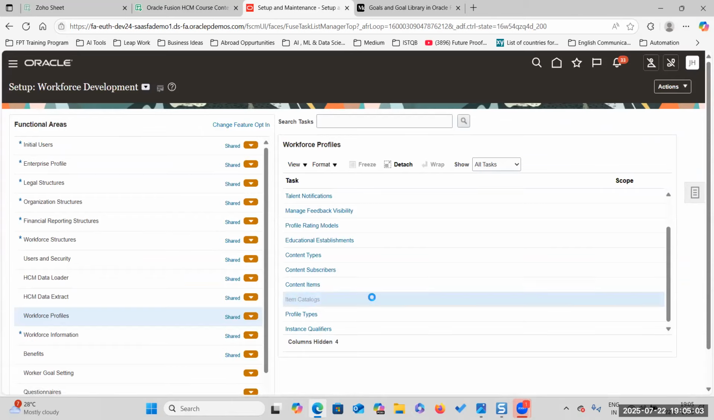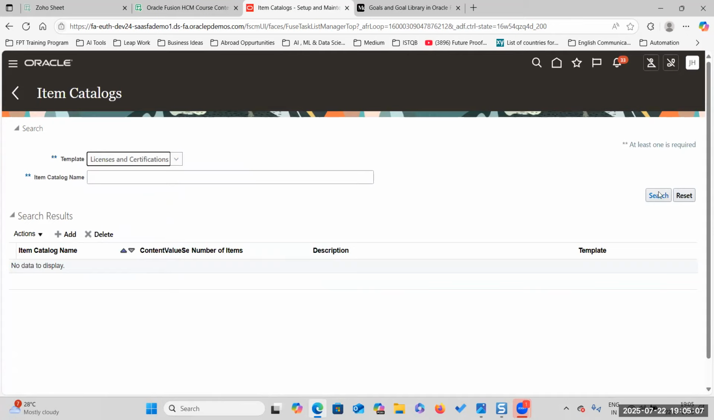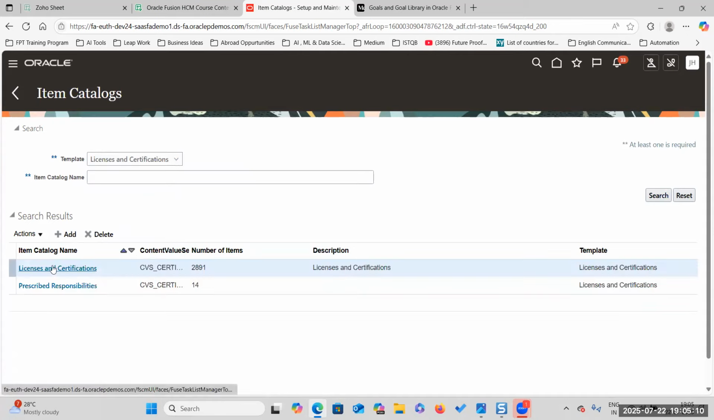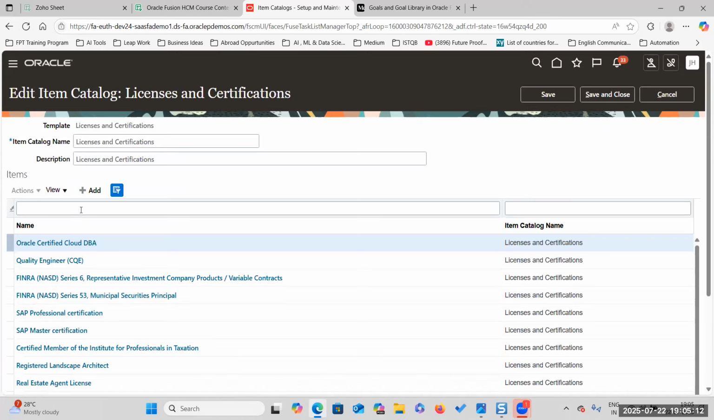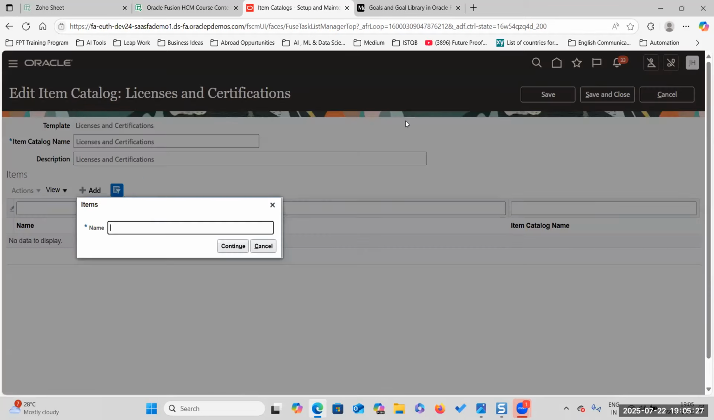Item catalogs. So licenses and certification. I'll go to licenses and certification. Here, I have to search whether it is there or not. Oracle Talent. It is not there. So I have to add one certification here. This certification is going to be used in the target outcomes in goal management. Oracle Talent Management certification.